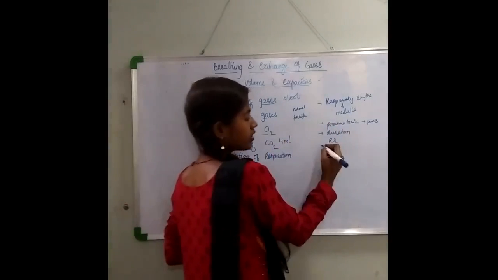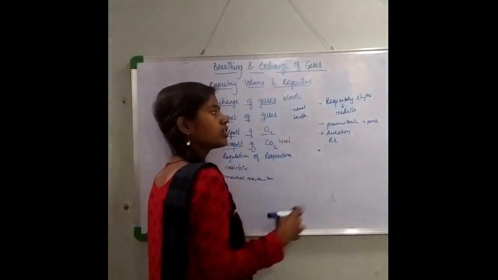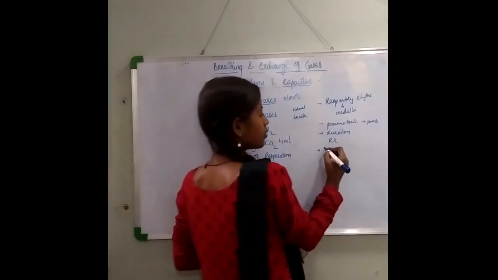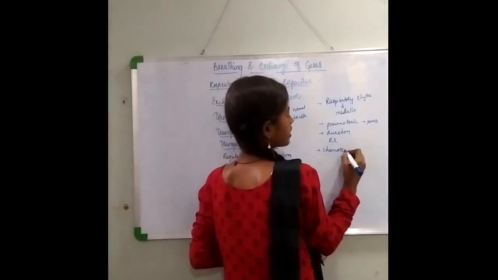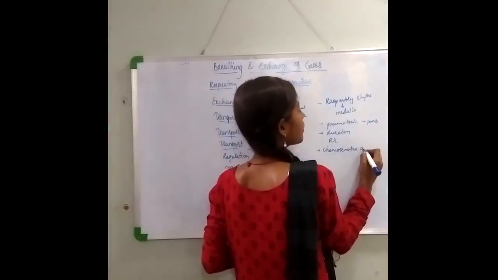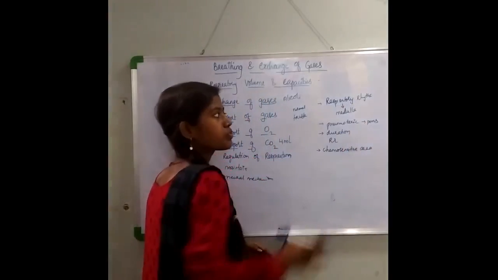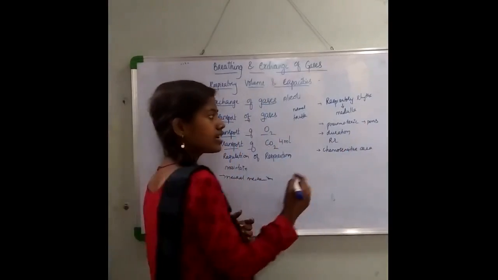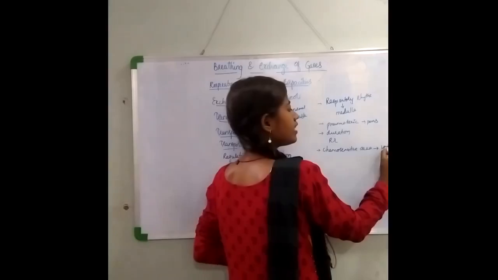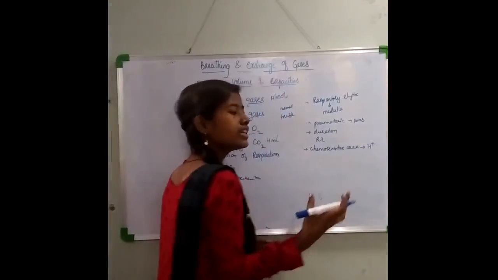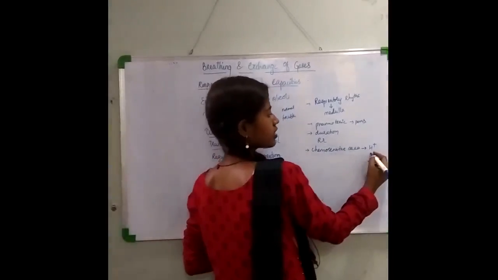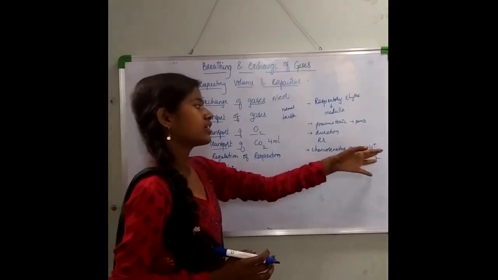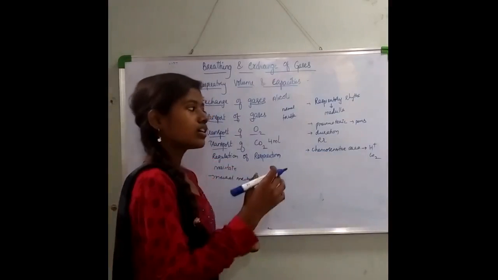Now, how are the moderations occurring in the neural mechanism? There is one more area called the chemosensitive area, present adjacent to the respiratory center. It is highly influenced by the hydrogen ion concentration and CO2.